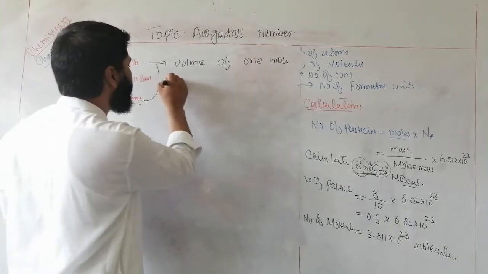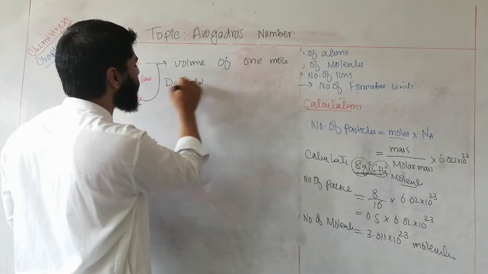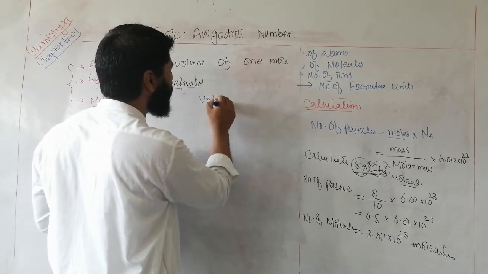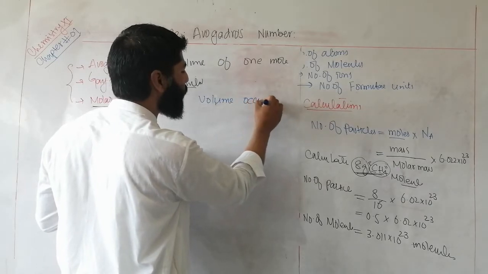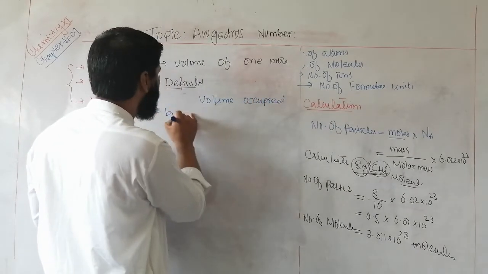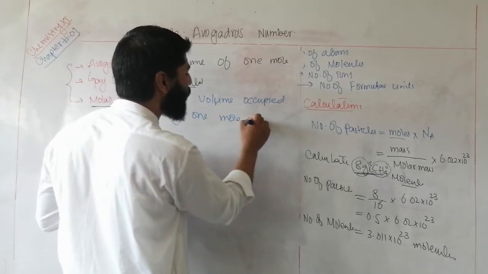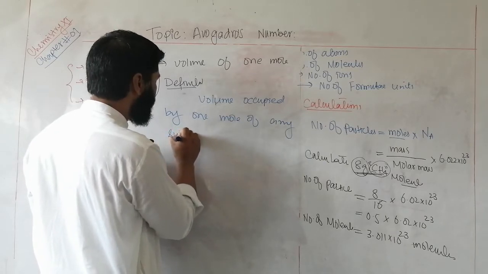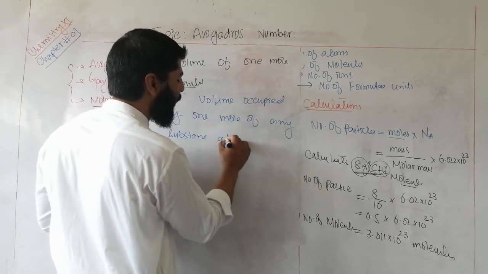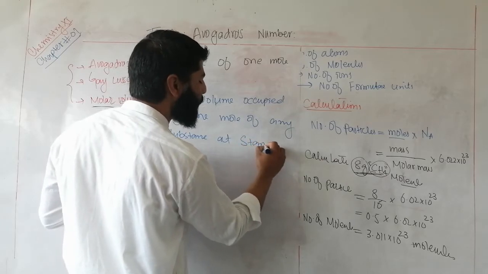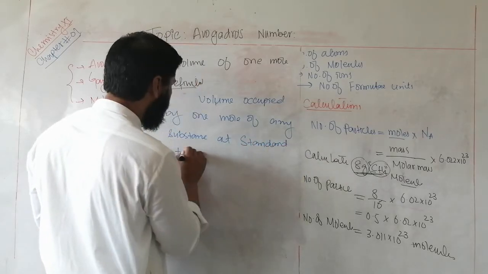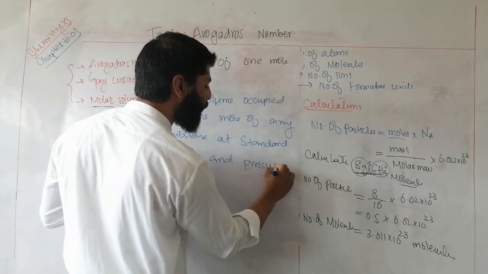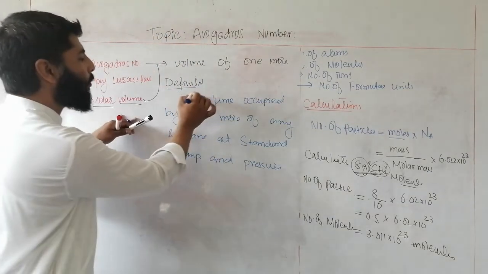You can define it as the volume occupied by 1 mole of any substance or any gas at standard temperature and pressure is known as molar volume.